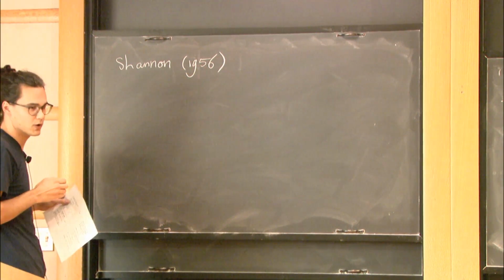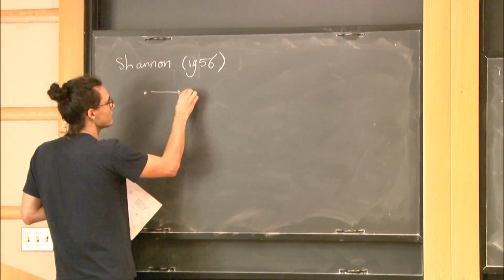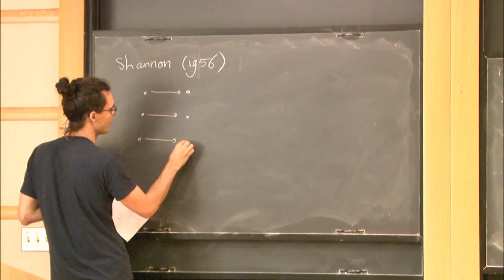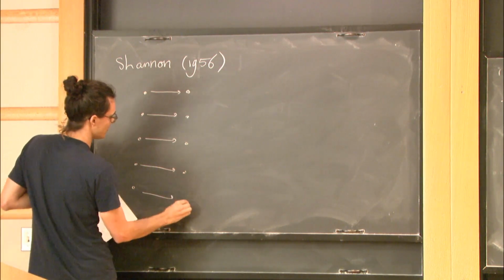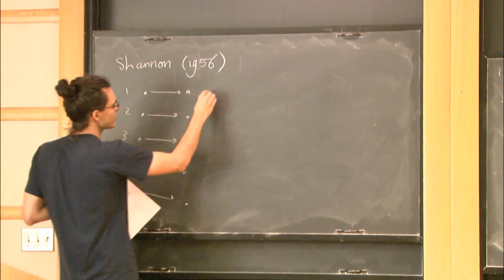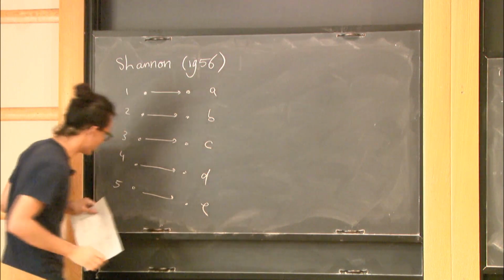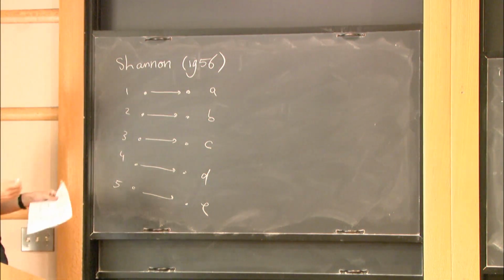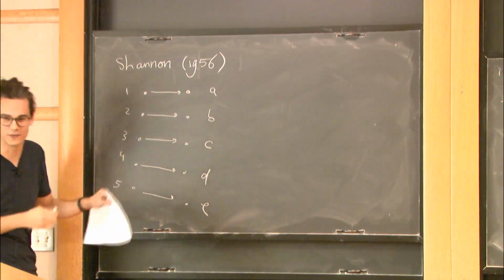We take a communication channel. So this is something I can write down as a graph, like this. So it has 5 inputs and 5 outputs. Now this channel is very boring. It just sends 1 to A and 2 to B, etc. So that's a very useful channel because the receiver actually knows what I meant to send.